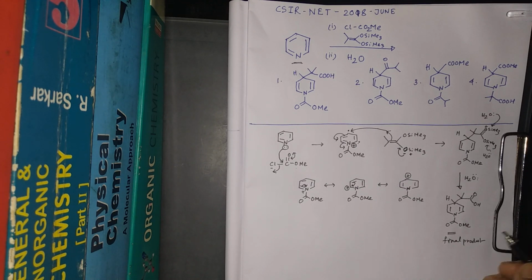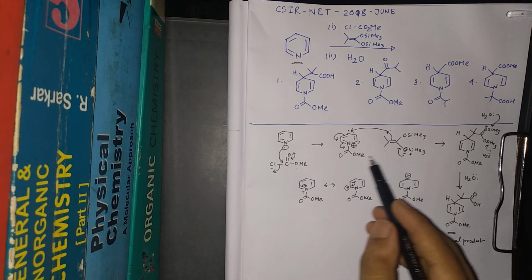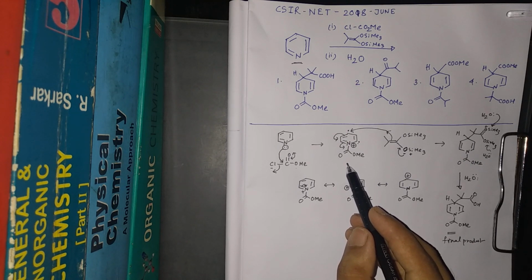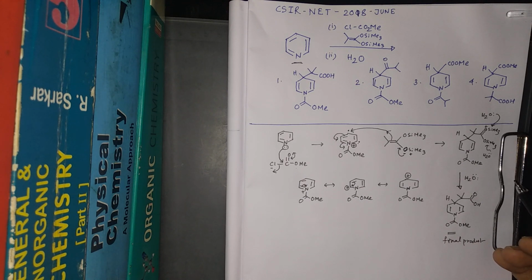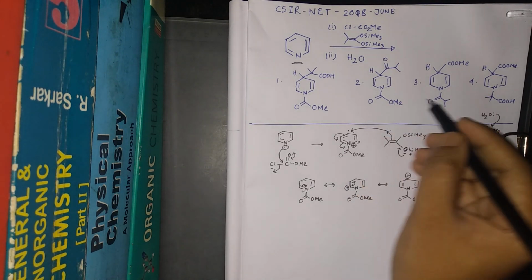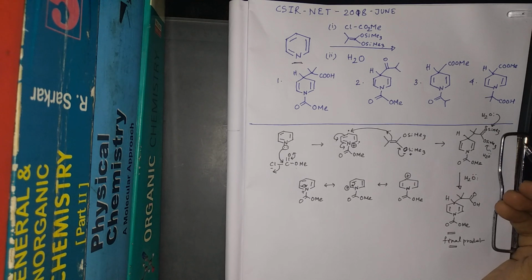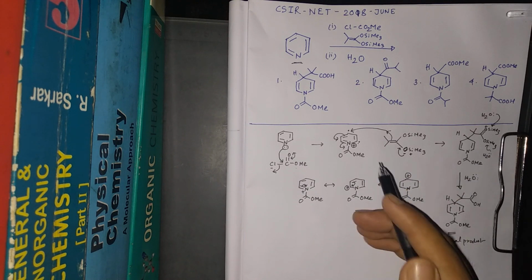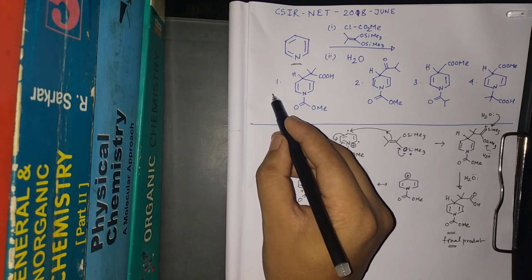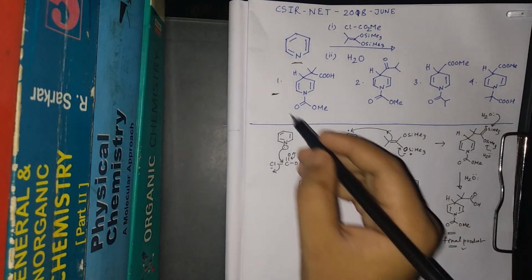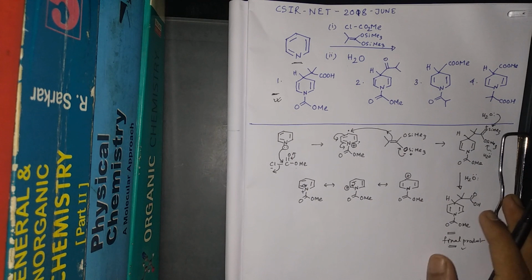So guys, you understood that there are so many other possibilities. But we have to always choose the correct and highest possible pathway. If we go by the highest possible pathway, then we can come to the correct final product. Otherwise the mechanism can mislead us to any other product among these 1, 2, 3, 4. So I hope you enjoyed this logical explanation of the question, and we can see that option 1 is the final product. This is the correct answer, and the other answers are wrong.